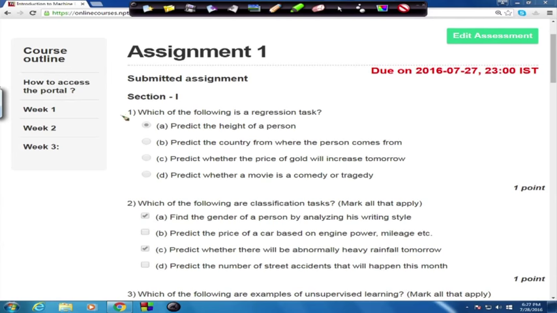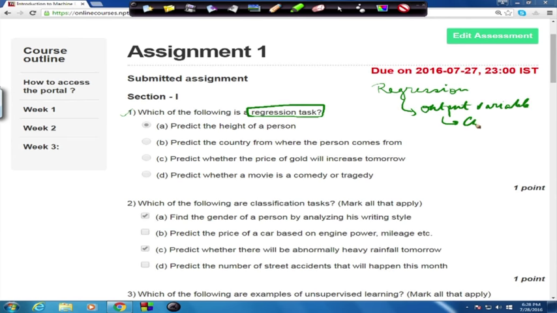So the first question first. The first question asks, which of the following is a regression task? Now, as I said in the tutorial video, a regression task is a supervised machine learning task in which the output variable is continuous valued.